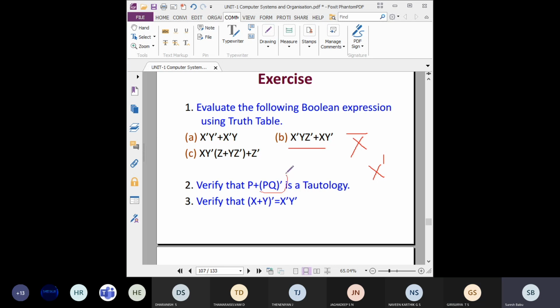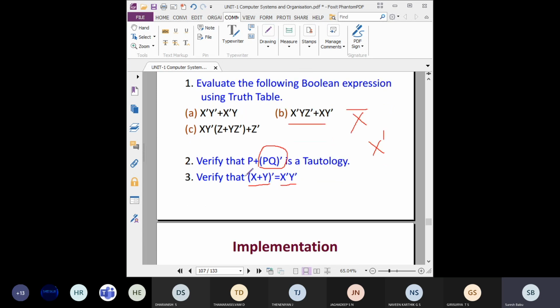See here, it is called PQ whole bar. Here it is called x bar y bar, but here it is x plus y whole bar. So you should consider the bracket also. This will come to you very easily whenever you are doing the practice. So practice a lot of questions, give your own questions and practice with the truth table and logic circuit.